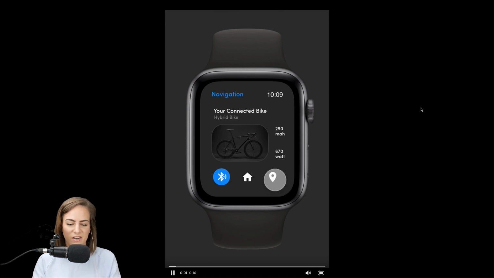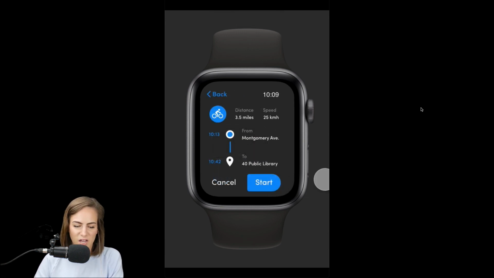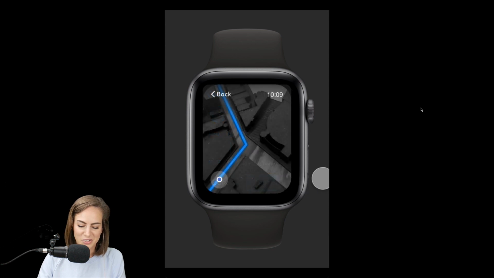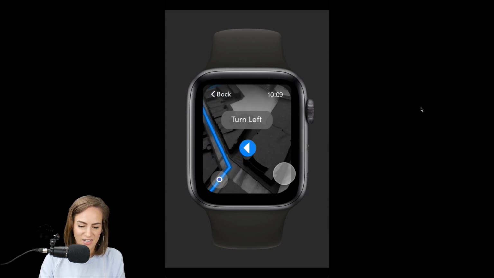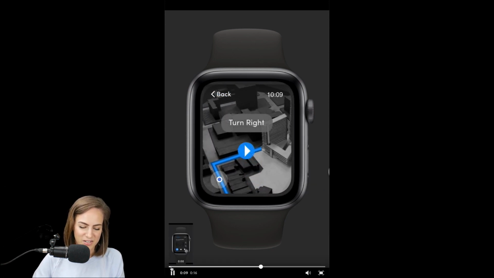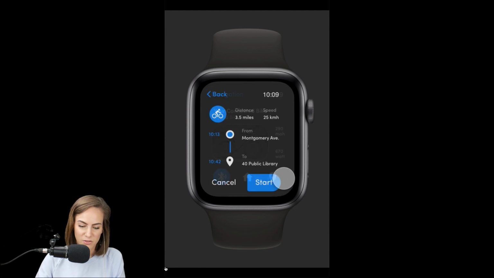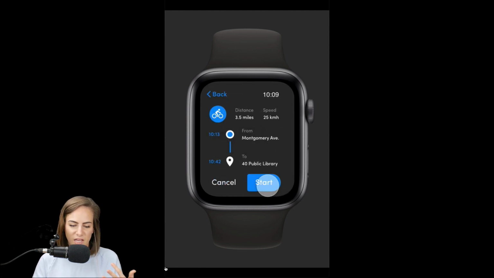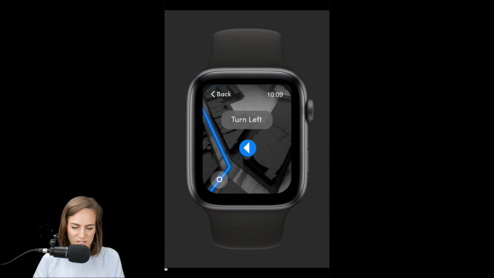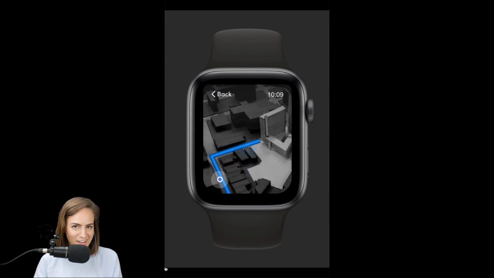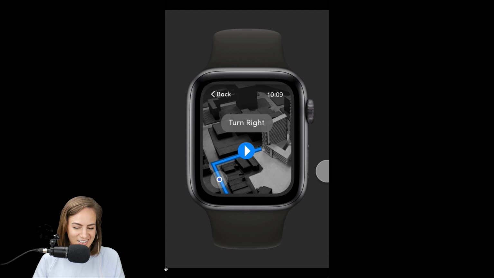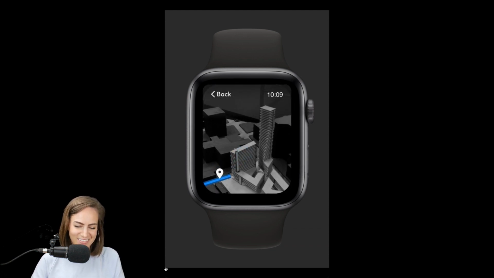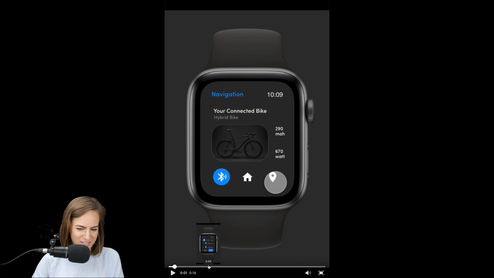Okay, so we've got, again, this was a smartwatch, a biking app, and I have to turn on my sound so we can hear. Oh, let me go back to the beginning. I don't know if you guys can hear that too well through the mic, but it has sound. So start. Did you hear that? It said turn left. Turn right. Nice job. That's awesome. Great job. And I love the 3D there too.